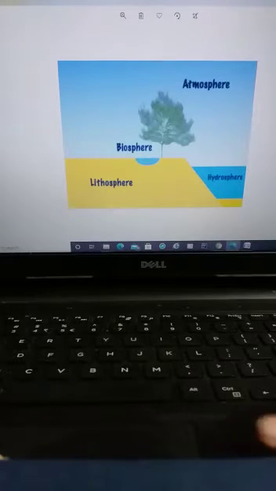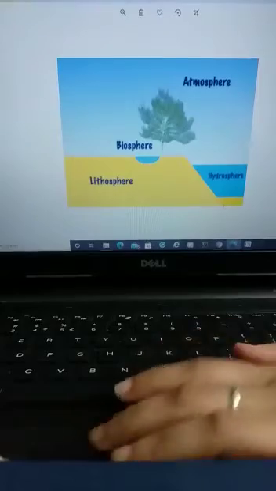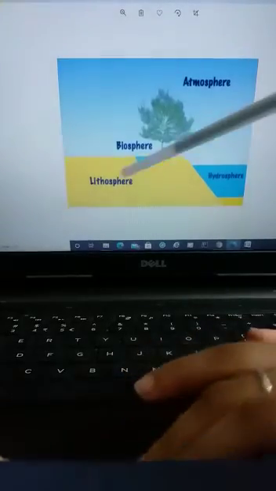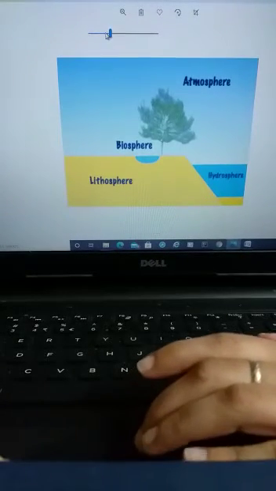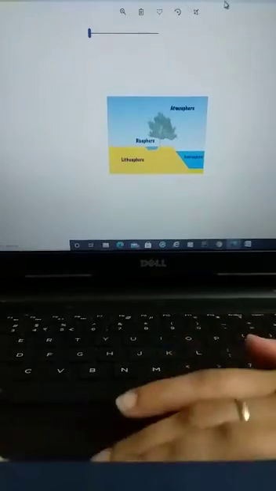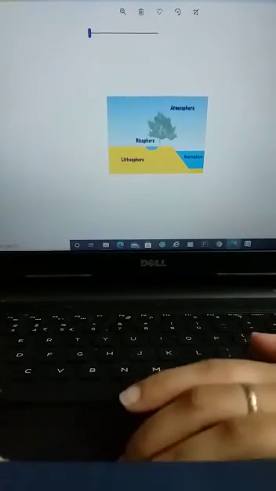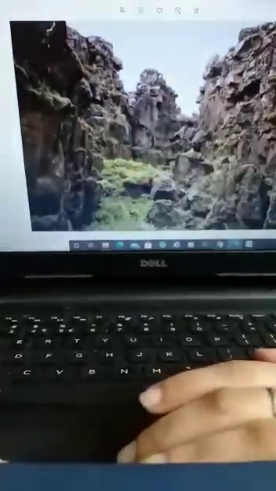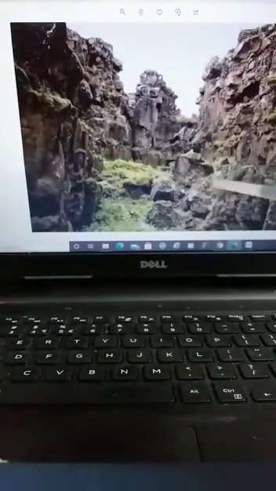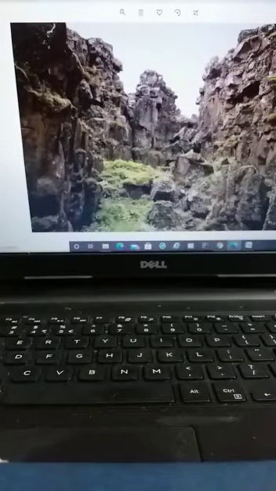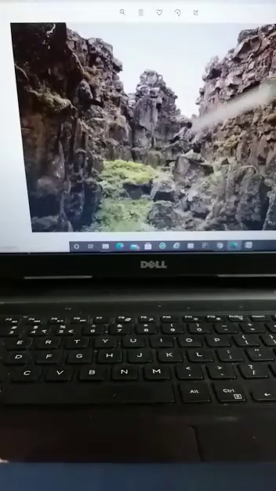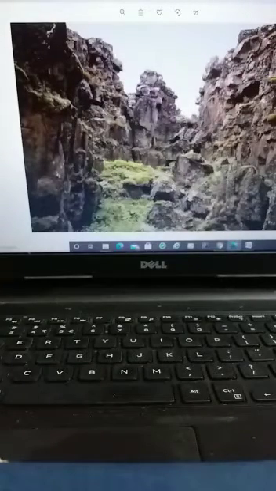So here let's learn about the lithosphere, that is this one. Lithosphere means the surface of the earth, the solid outer layer of the earth. And let's see what is lithosphere. This is the picture of a lithosphere, that is our surface of the earth. So this lithosphere is made up of what? Made up of rock and soils. So soil and rocks.